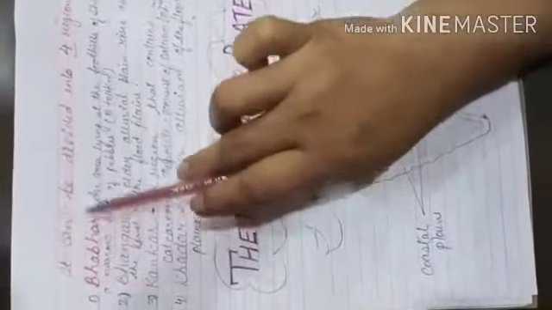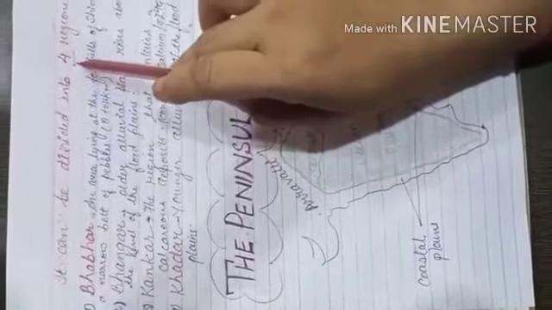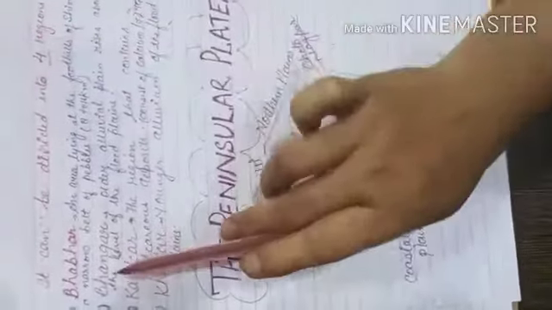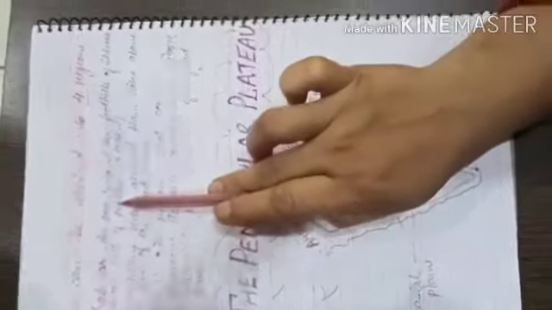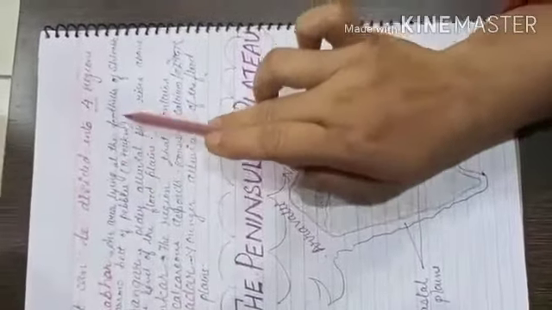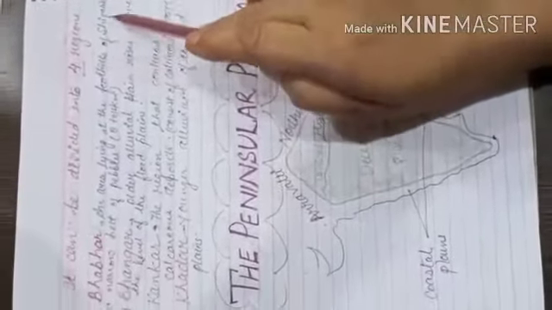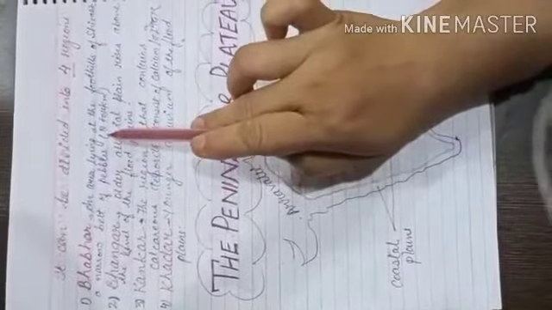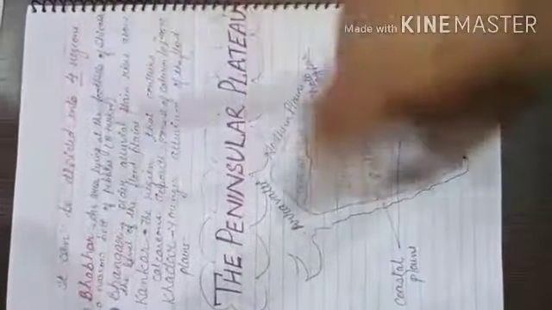Now, from the point of elevation, this Great Northern Plain is divided into 4 regions. Elevation means height. First of all, Bhabar. This is an area lying at the foothills of the Shivalik. Foothills of the Shivalik means the lower Himalayas. A narrow belt of pebbles, that is 8 to 16 kilometers wide.